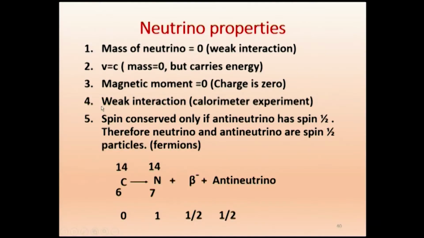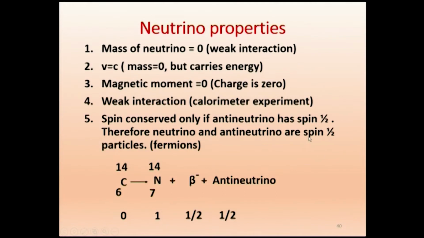Same thing if you put a neutrino, a mirror or whatever you put, it will enter. It will not get reflected at all. It will not interact. The difference is these three properties are same like photon. But the fourth one, you see that neutrino has got weak interaction, whereas photon has got very good interaction. We know that. And also the fifth property, see this neutrino and antineutrino, they are all spin-half particles.